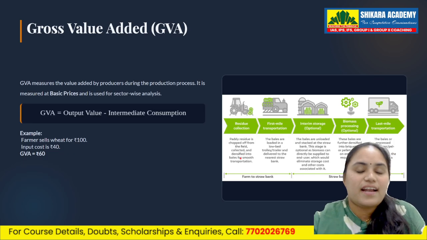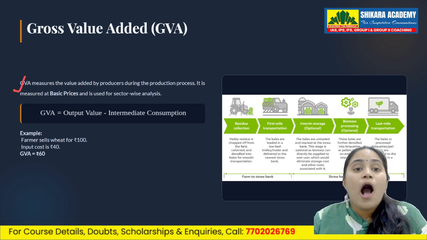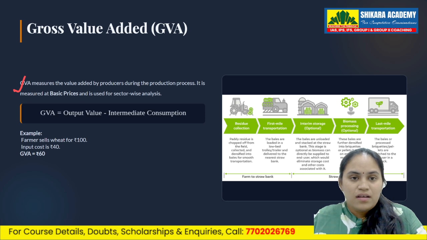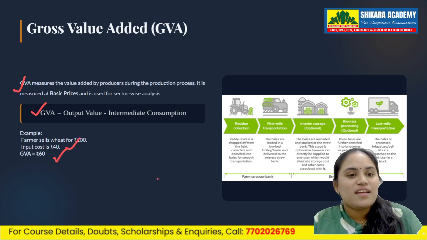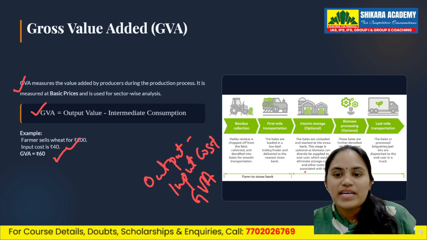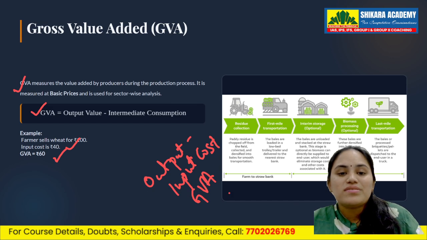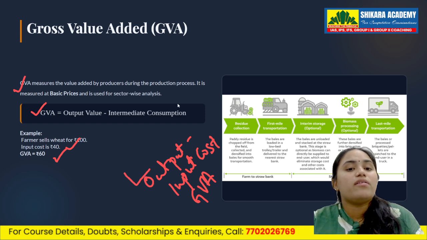Now, on saying that, what is gross value added? What is GVA? GVA means how much value producers actually add. The formula for this is GVA equals output minus input cost. Farmers sell wheat for 100 rupees and input cost is 40, so GVA is 60. This is output minus input cost, which gives gross value added. You can see this example here. So, GVA shows sectoral performance. Always remember, GVA shows sectoral performance.